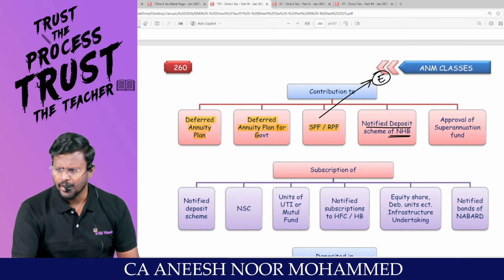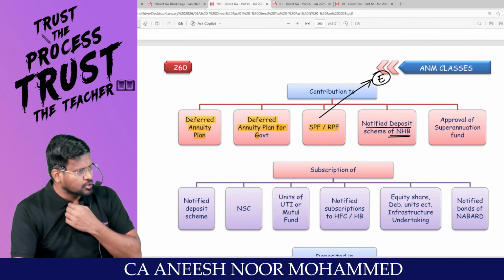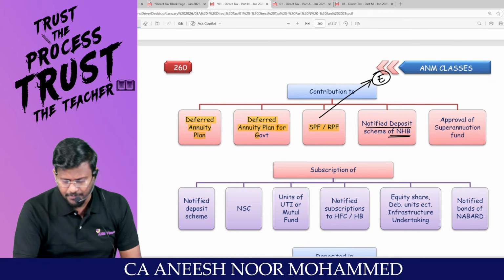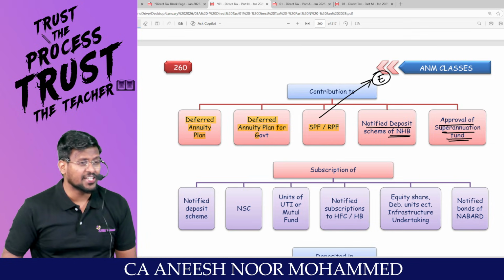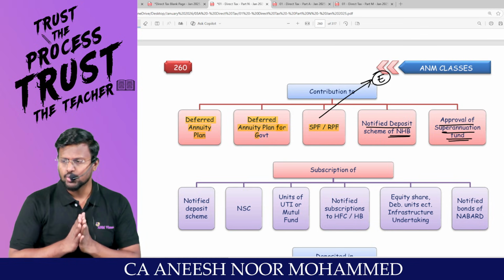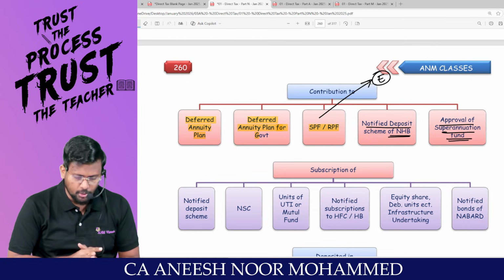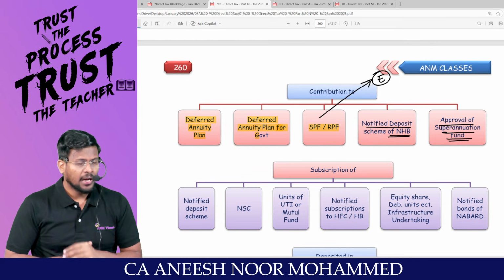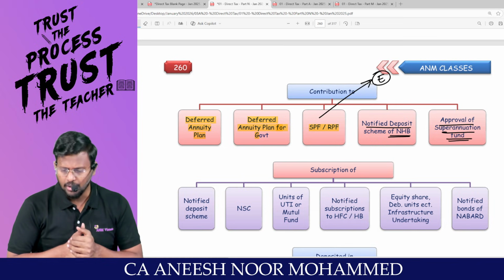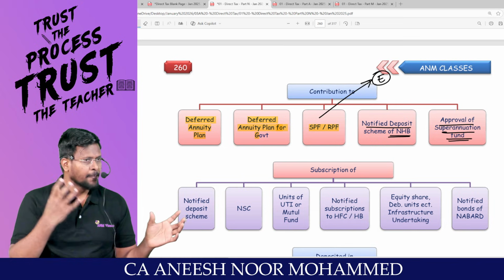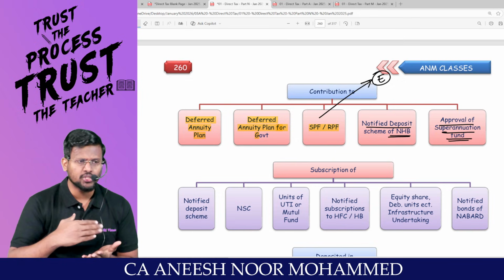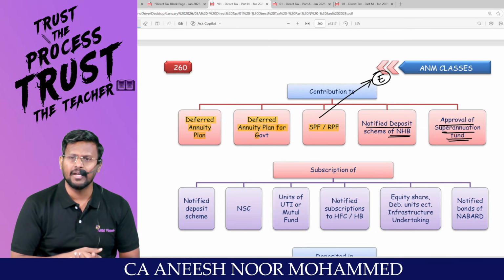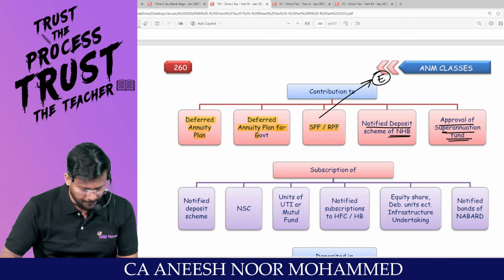If an individual or HUF is contributing to this, my dear lovable students, then you are entitled to claim deduction under 80C. Approved superannuation fund. We know that section 10(13), superannuation fund. My dear lovable students, how you are contributing to a statutory provident fund or recognized provident fund, the same way if you are contributing to an approved superannuation fund. And if you are withdrawing money, sir, 10(13) it is fully exempted. Till the contribution to the approved superannuation fund, you are entitled to claim deduction under 80C.